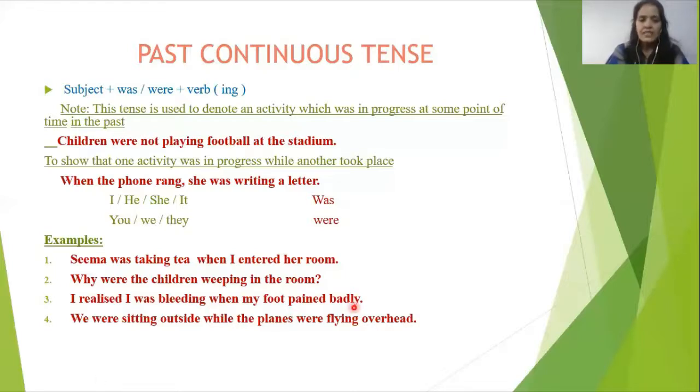We were sitting outside while the planes were flying overhead. Again, here are two works in one time. So we should keep in mind that in continuous tense, there can be one work at a time or two works also. So when there are two works, one work is in simple past and another one in past continuous. Accordingly, we will use tense.